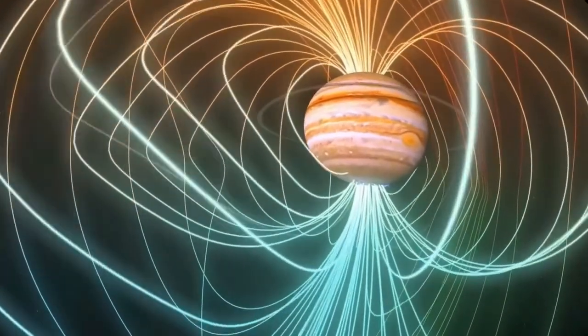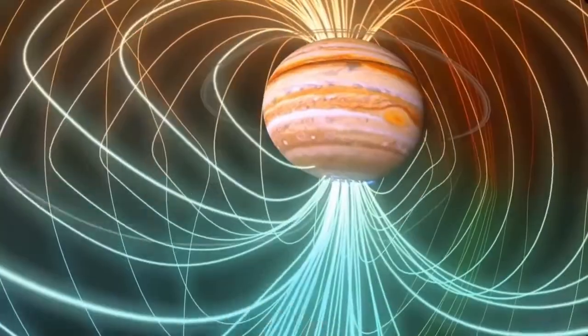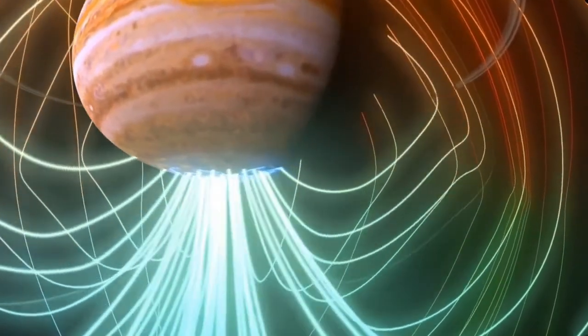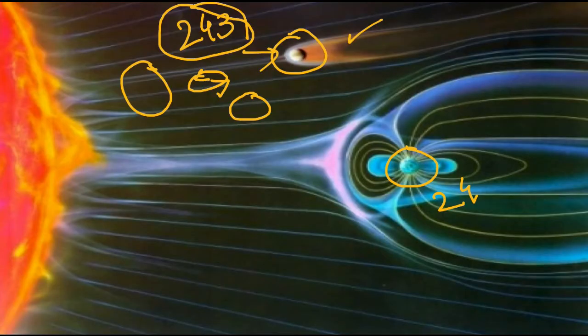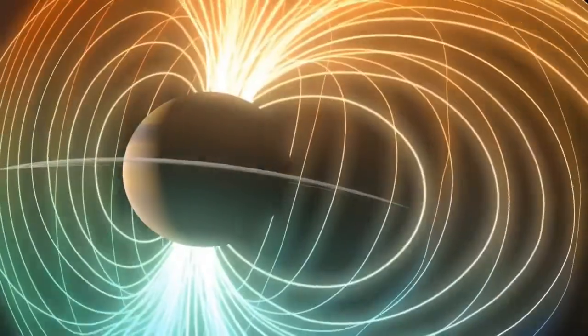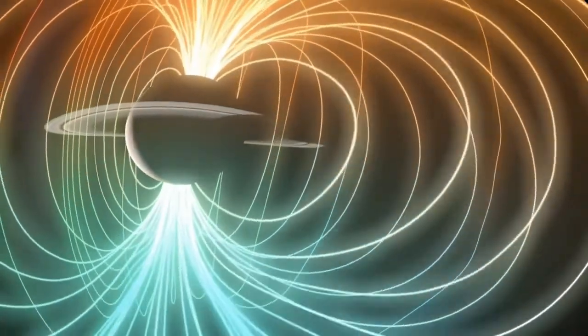When we come to the giant planet Jupiter, we see that it has a massive amount of metallic hydrogen flowing inside it, which enables it to create a magnetic field around 20,000 times stronger than Earth. The same holds true with Saturn, but it has a relatively lesser amount of metallic hydrogen when compared to Jupiter.